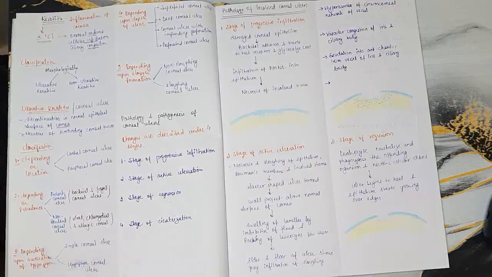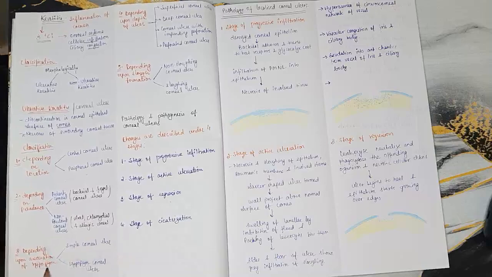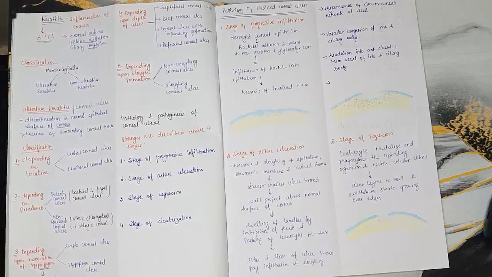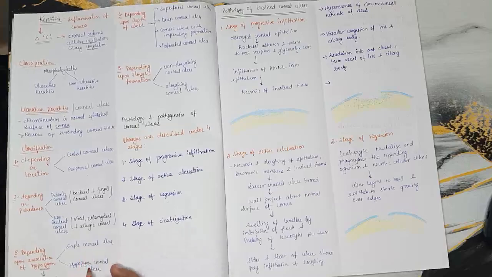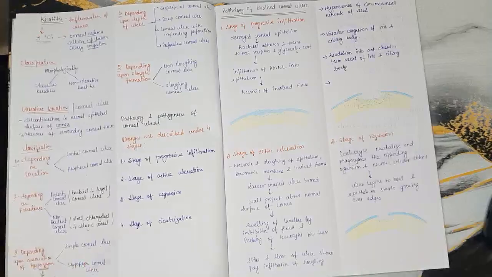Now depending upon the association of hypopyon. So what is hypopyon? Hypopyon is basically fluid. Sometimes in a corneal ulcer there is accumulation of hypopyon. If there is accumulation of hypopyon, we'll say hypopyon corneal ulcer. If there is not, then simple corneal ulcer. We'll see later what hypopyon is and how it accumulates and everything.